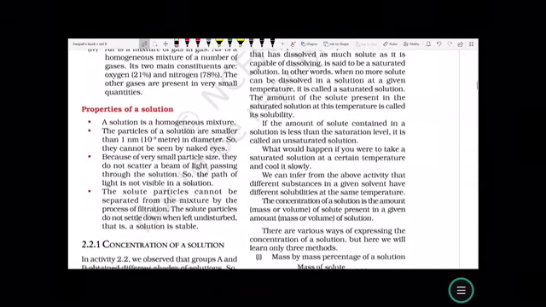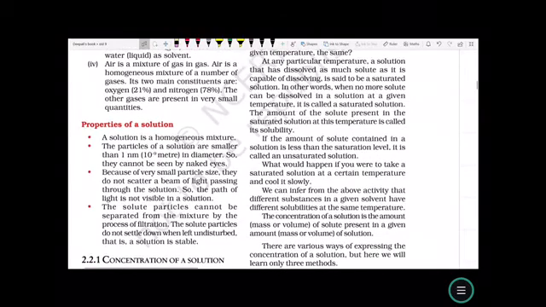Now, let us see the properties of a solution. A solution is a homogeneous mixture. The particles of a solution are smaller than 1 nanometer, that is 10 raised to minus 9 meter, in diameter, so they cannot be seen by the naked eye. Because of the very small particle size, they cannot scatter a beam of light passing through the solution, so the path of light is not visible in the solution.